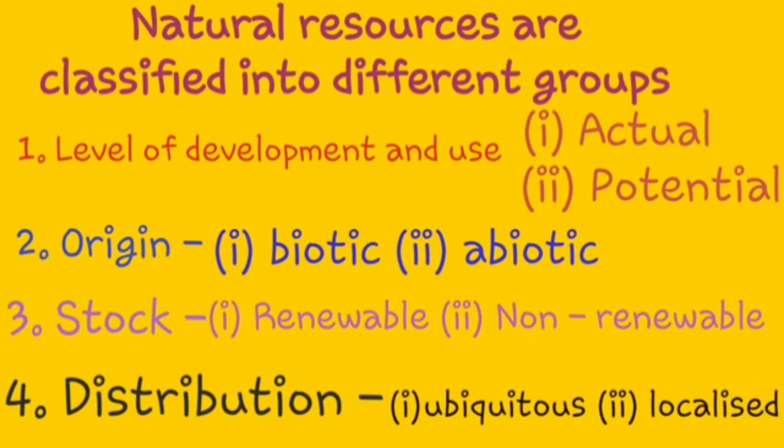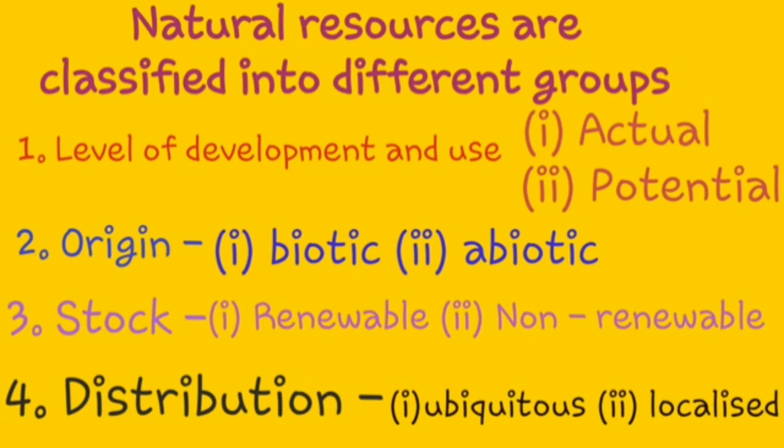Based on their origin, resources can be classified as abiotic and biotic resources, whereas natural resources on the basis of stock can be categorized into renewable and non-renewable resources. Resources on the basis of their distribution can be classified into two groups, that is ubiquitous or localized resources.